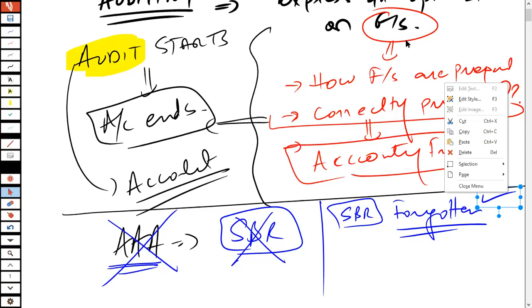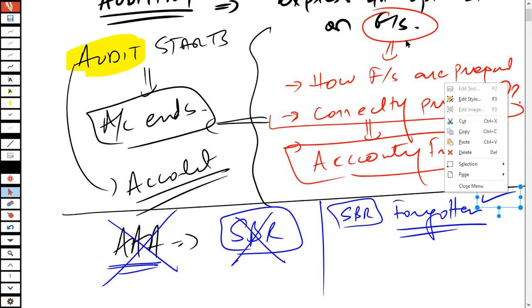If you are planning to study alongside AAA, that is okay, because then you would actually be preparing for both the SBR and the AAA together. But if you are planning to attempt AAA in this session and go for the SBR in the next session, then I think that's not a recommended approach. It's okay if you haven't attempted, but you will be attempting both of them together. That is perfectly fine.